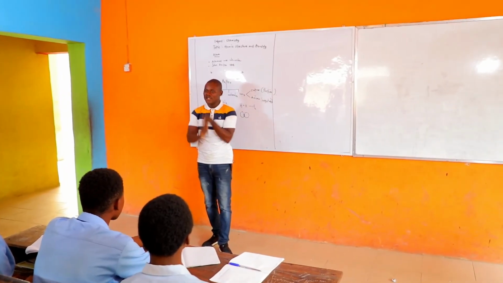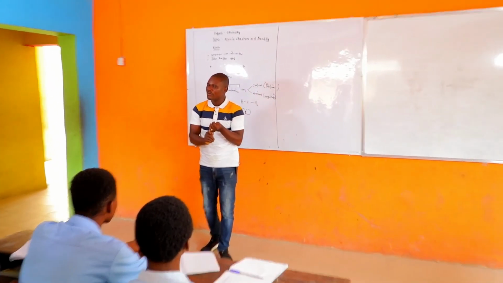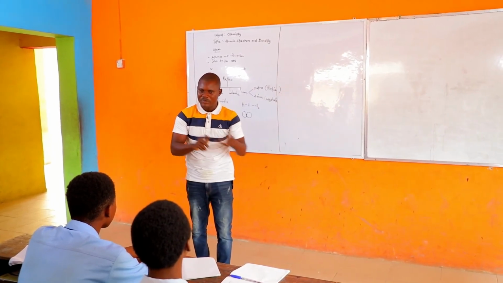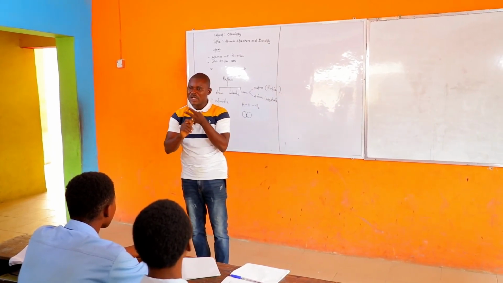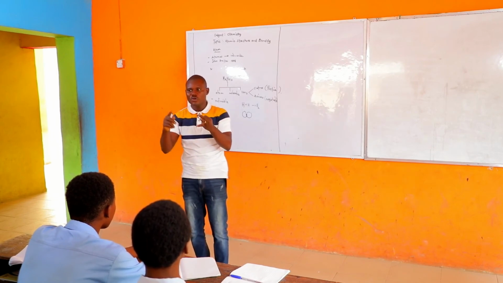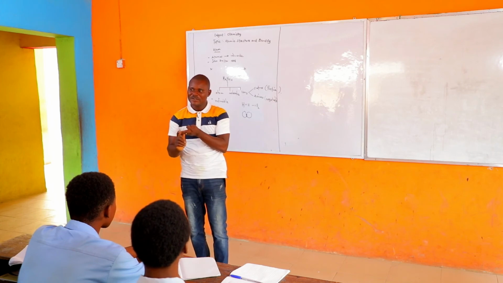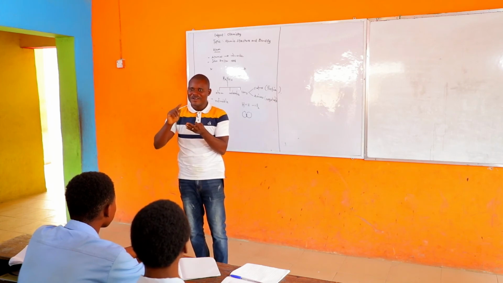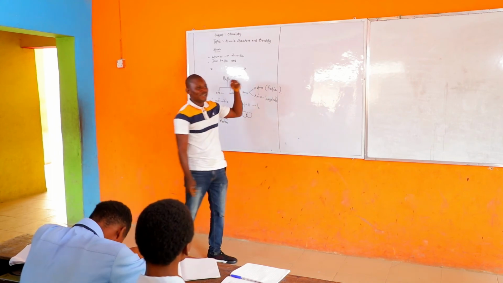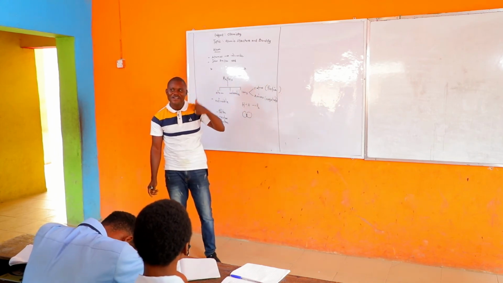That all elements are made up of small, indivisible particles called atoms. Second statement, atoms can neither be created nor destroyed, but can be transformed from one form to another. Third statement, all atoms of an element are alike in every aspect, and they are different from atoms of other elements.